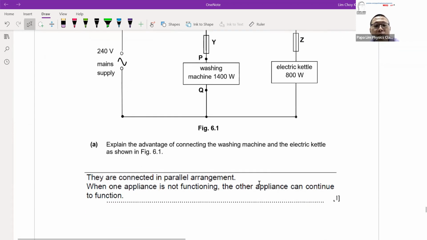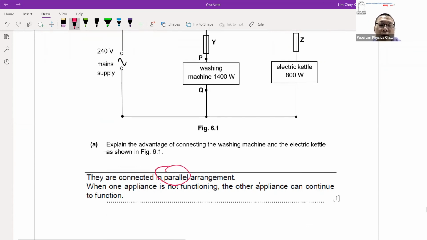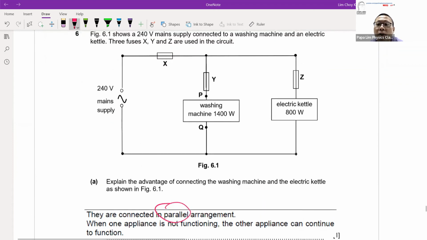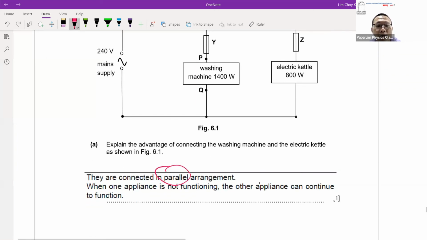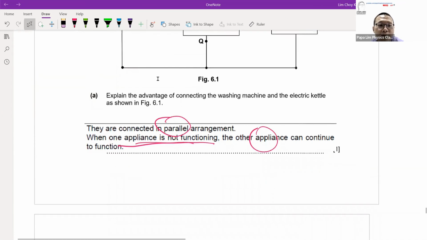Now, the moment you see them in a parallel arrangement, the one and only advantage, the most common one, is that a parallel circuit allows components to operate independently. Which means when one of the appliances is not functioning or is switched off, the other appliances can still continue to work. This is the most common advantage that we have in the parallel arrangement. So students, you need to take note of this, because it is very common when we ask for advantages.